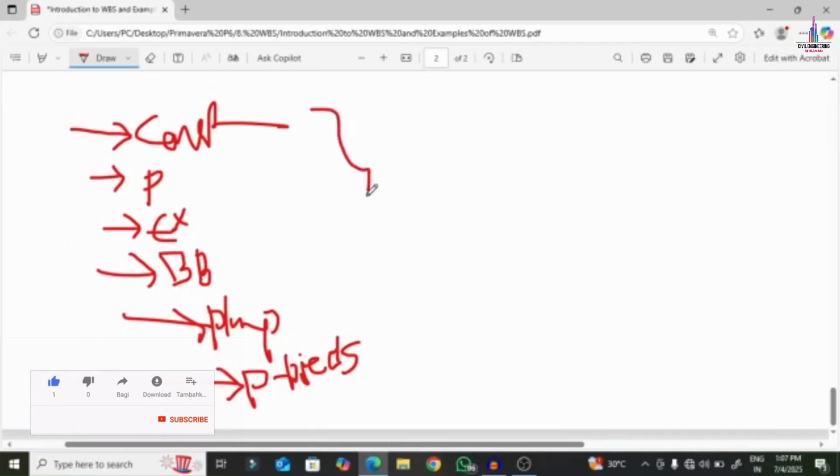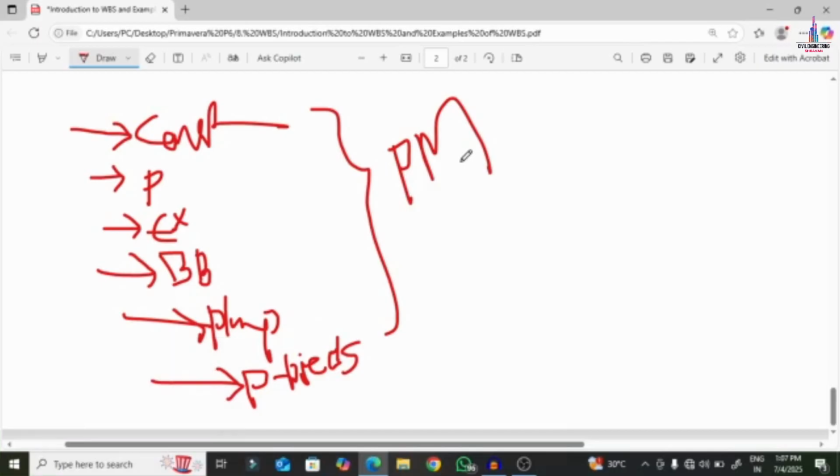Generally this type of task will be helpful for the project managers, in order to see the status of the project, to break down the work for the particular project, and to update the project contents. Generally this kind of WBS will be helpful for project managers.